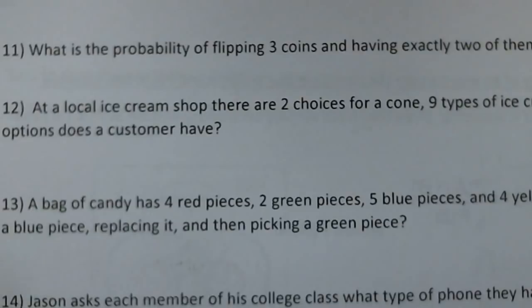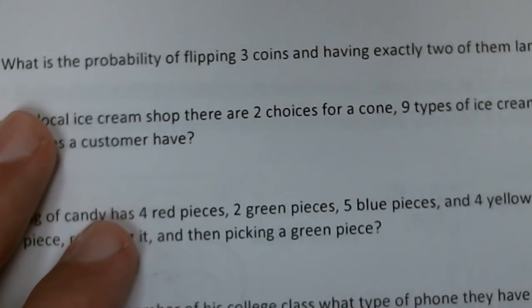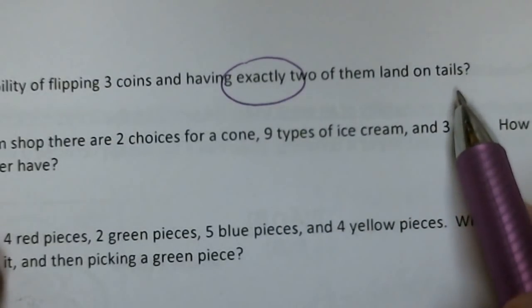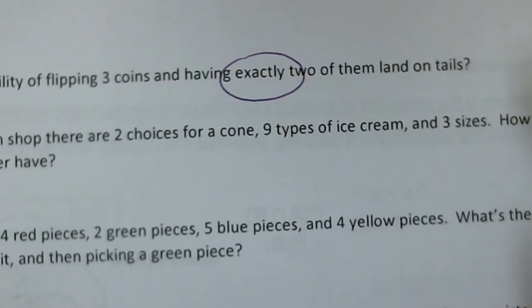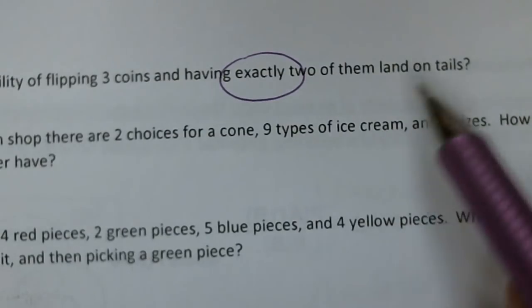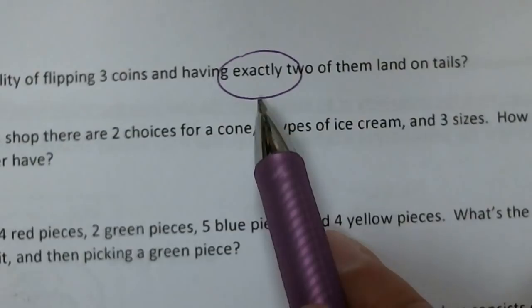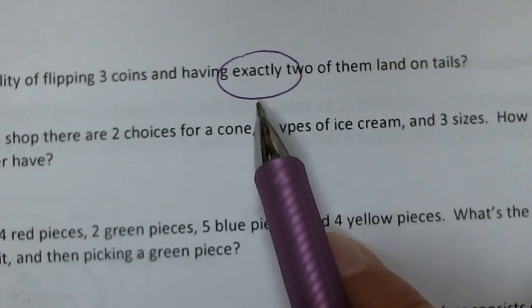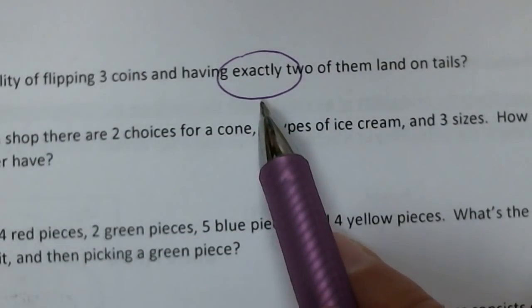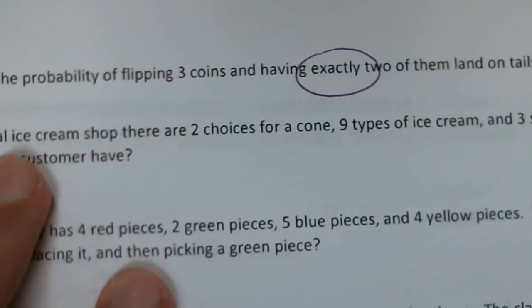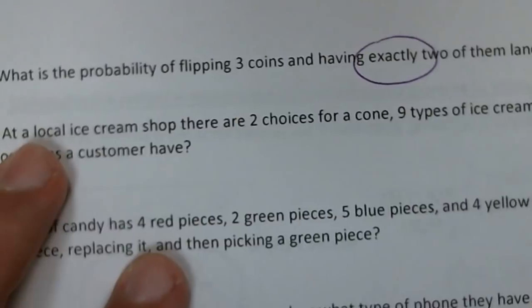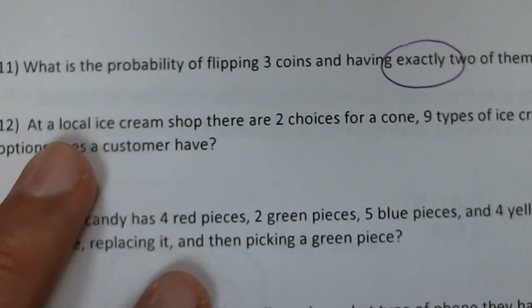What is the probability of flipping 3 coins and having exactly two of them land on tails? Okay, this is exactly like the problem that we had from the homework from night 1, where instead it just had heads. It said, what is the probability of the coin landing on exactly two tails? I'm not going to do the whole tree diagram again. You guys can just look back at the posted solutions for the homework from night 1.